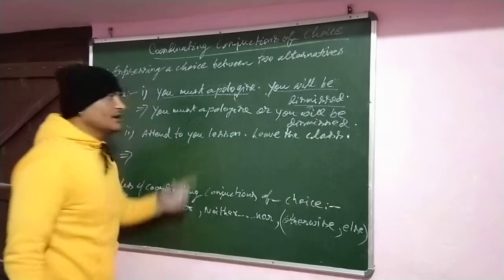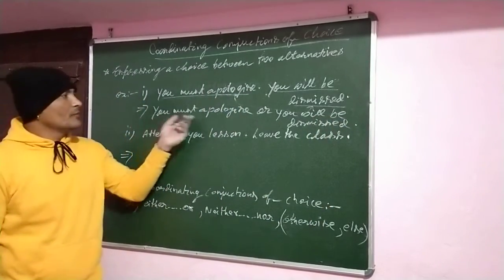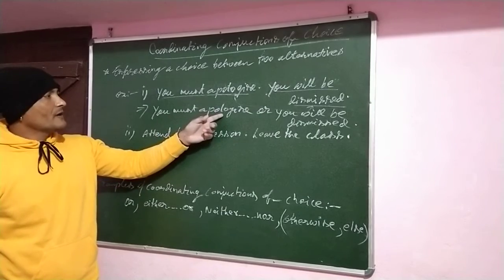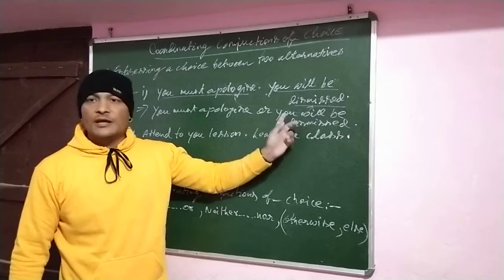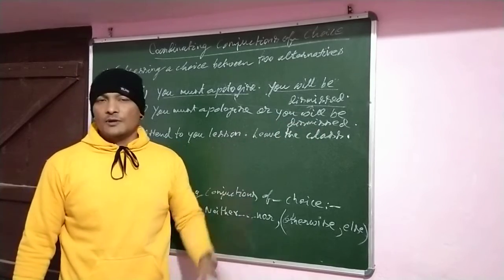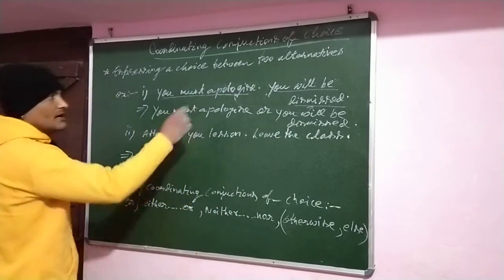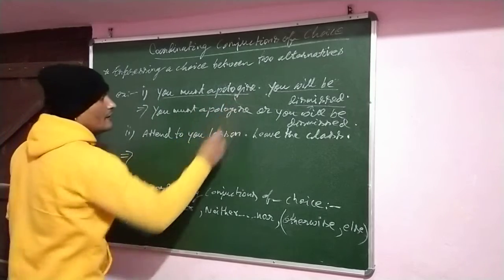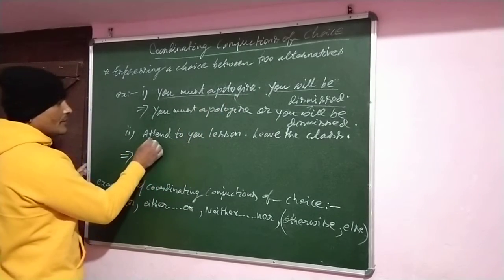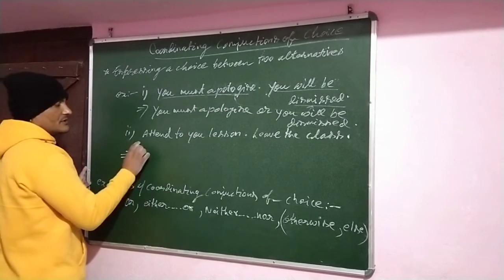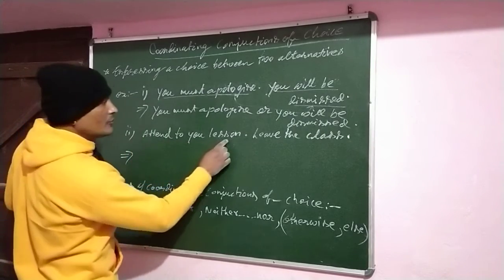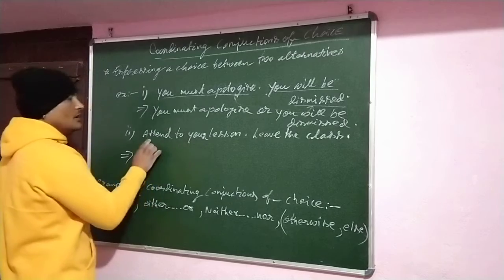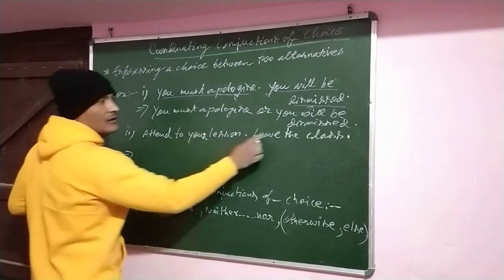तो यहां पे इन अ सेंस इसमें क्या बनता है, You must apologize, तुम्हें माफी मांगना होगा, नहीं तो you will be dismissed, नहीं तो आप डिसमिस हो जाओगे. So these are the alternatives of the statements. Attend, next statement, attend to your lesson, leave the class.